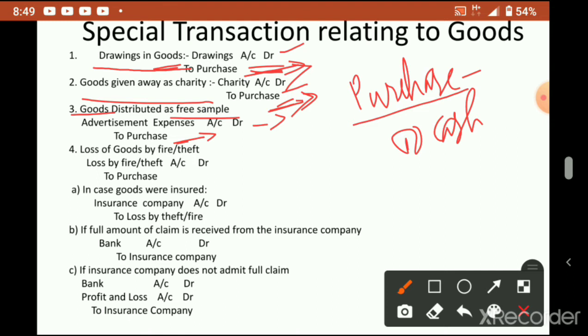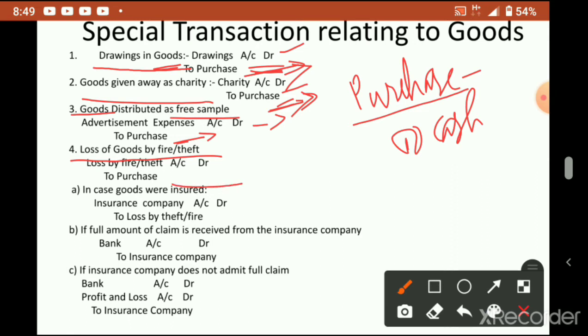Now fourth case, loss of goods by fire. Any fire occurred suddenly or theft happened, then what happened? Goods lost, meaning our goods got reduced. So where will you show this effect? That time also you have to open an account, that is called loss of goods by fire account or loss of goods by theft account. Whatever the reason, that reason account you can open.